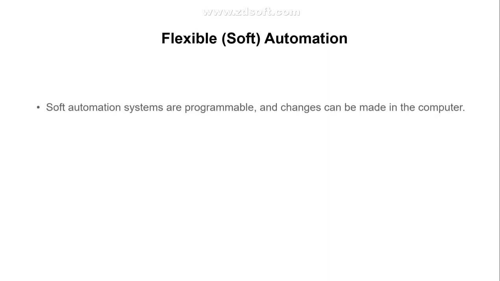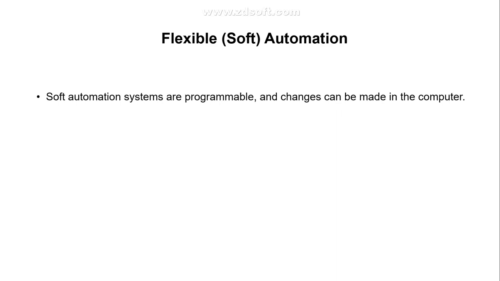So moving ahead, we have flexible or soft automation. As the name itself explains, it is a system that is slightly flexible. Comparing to hard automation, flexible automation is quite flexible in terms of programming and production.